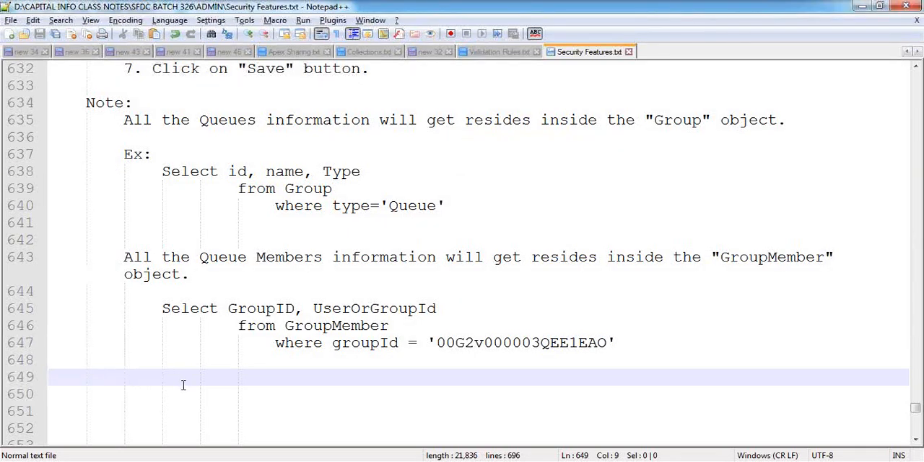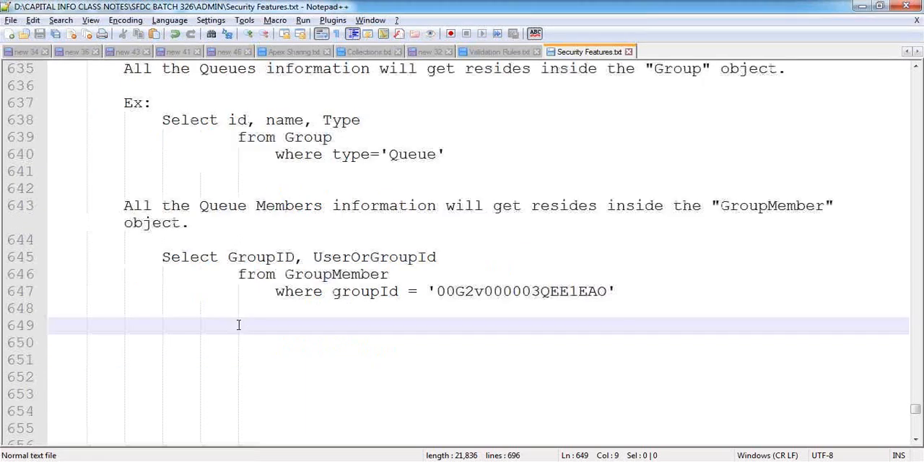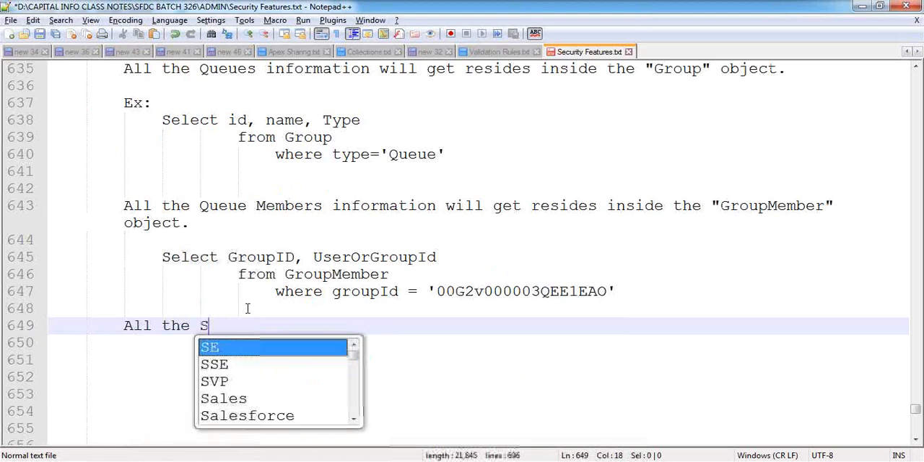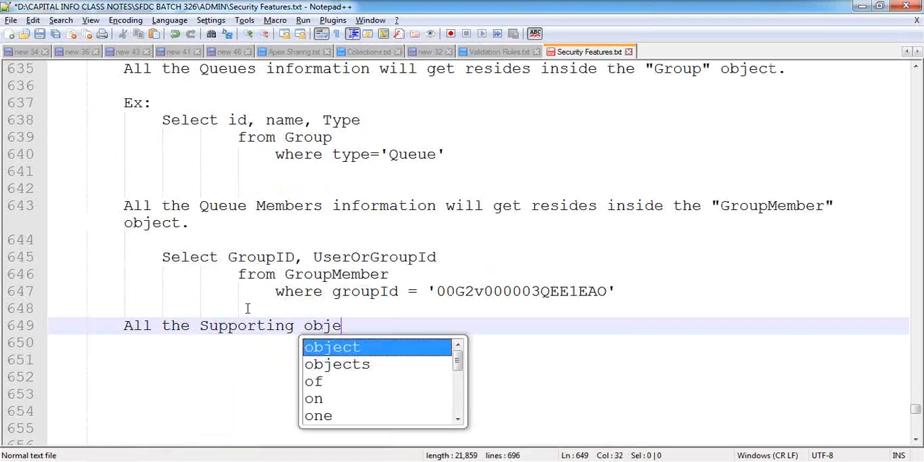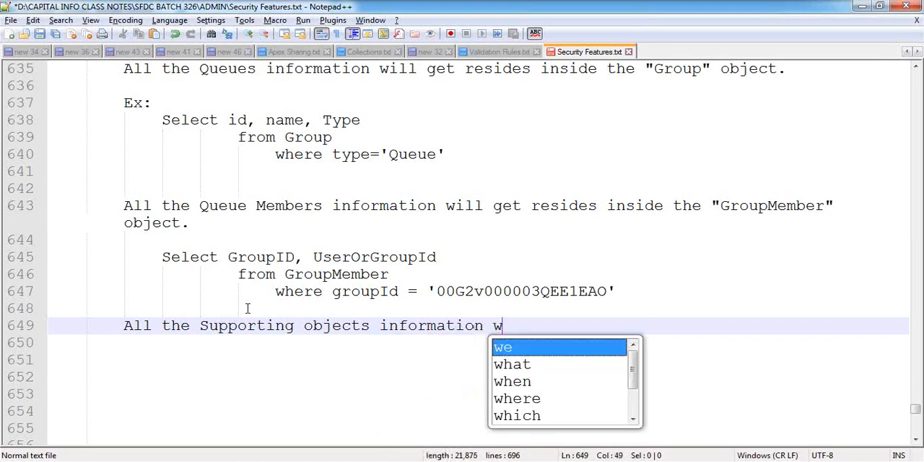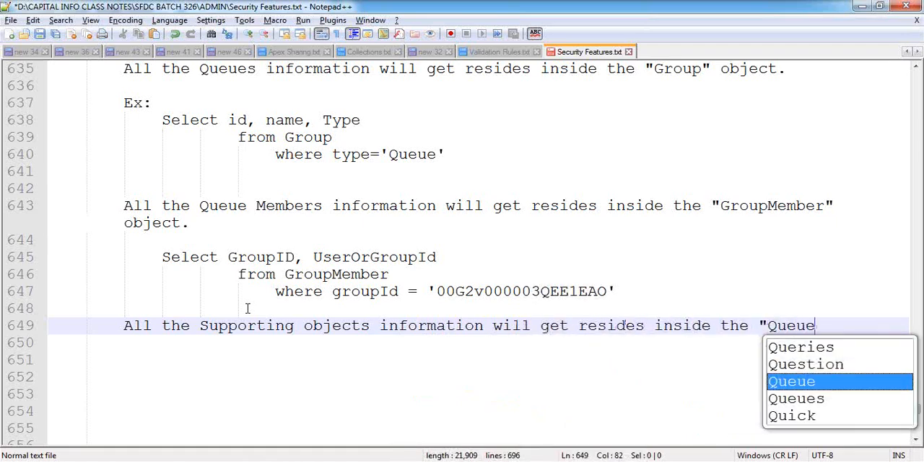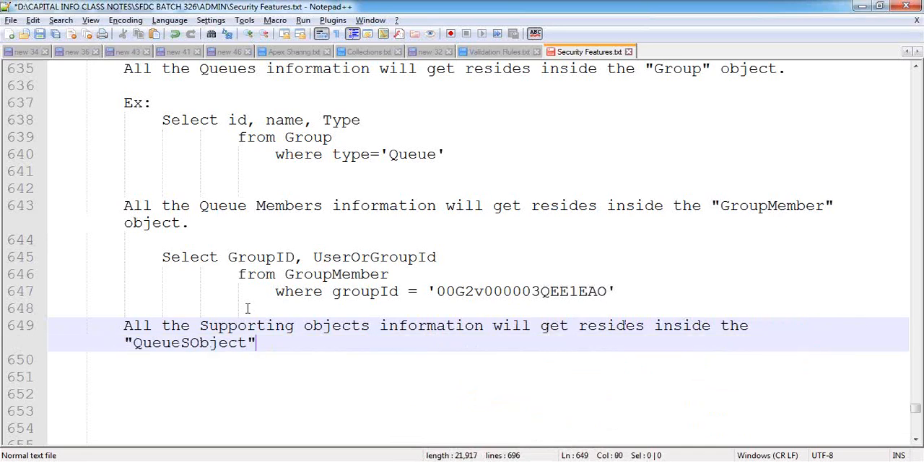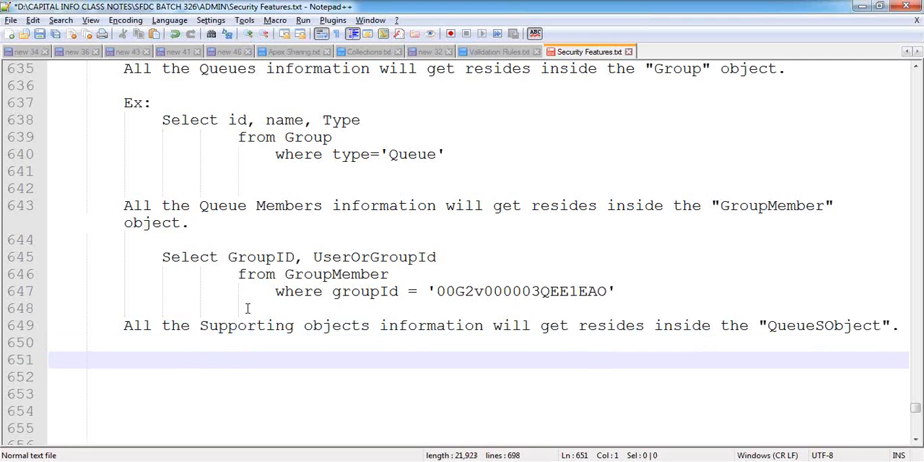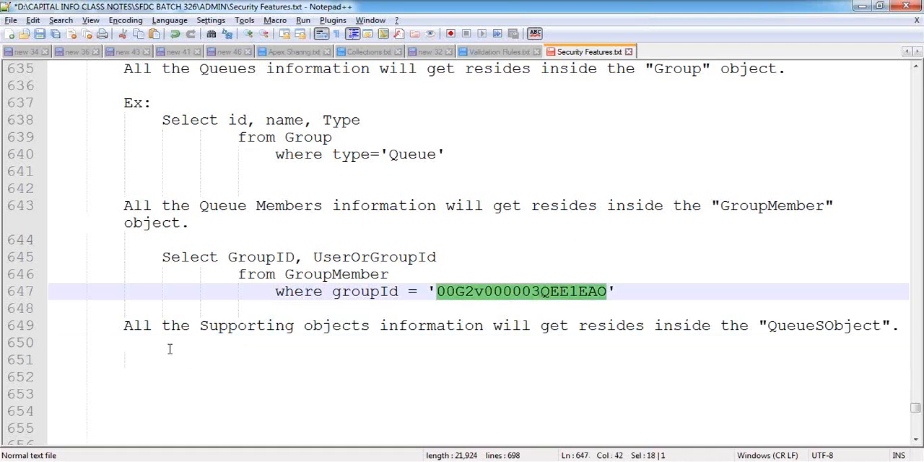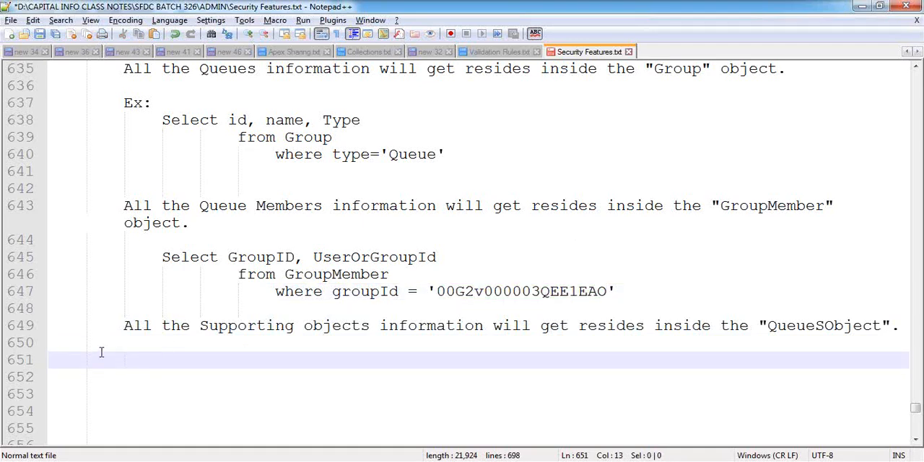Next, each and every queue will be supporting a few object records here. Then where will this information be stored? All this information will be stored inside the queue supporting object. All the supporting objects information will reside inside the QS object. QS object is one of the standard objects maintained by Salesforce. Based on that public group ID, that means the Q ID, we can fetch the associated information.